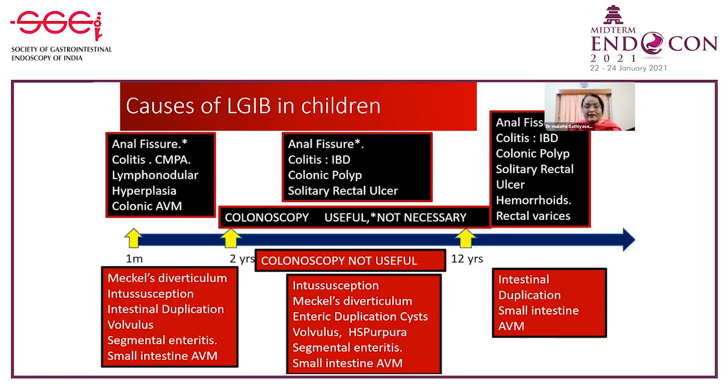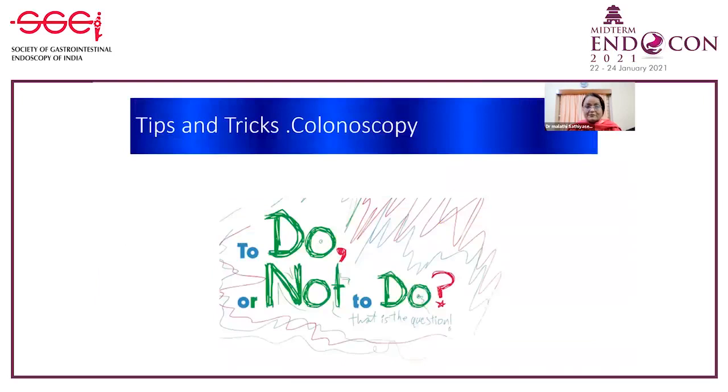And therefore, there may be some indications where colonoscopy is not useful when a child presents with lower GI bleed, or at times it may not be necessary. So the tips and tricks in colonoscopy is first to know whether to do or not to do.